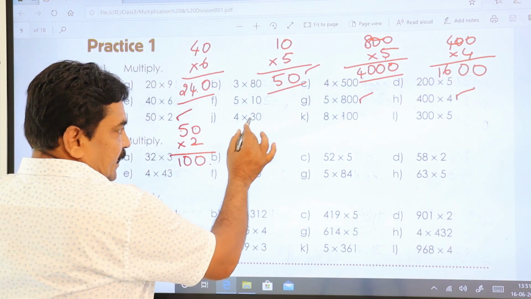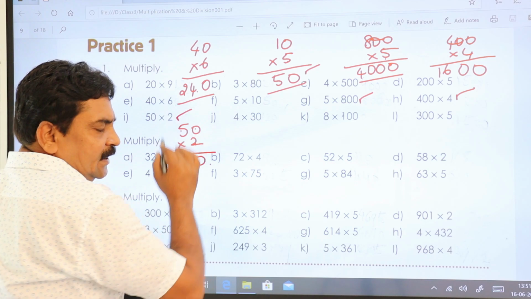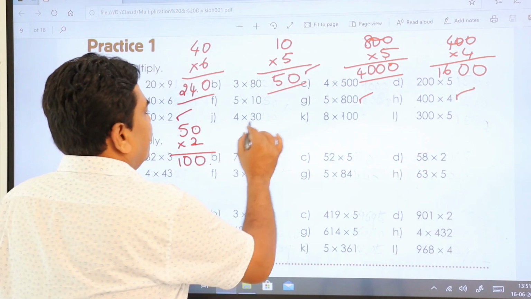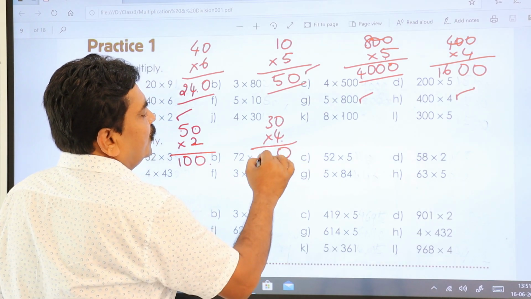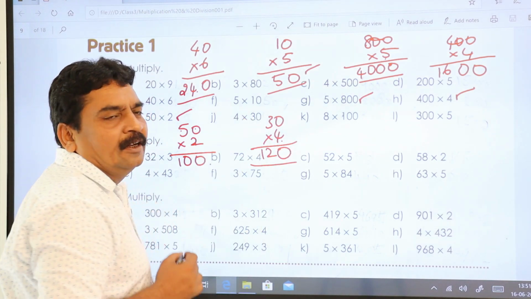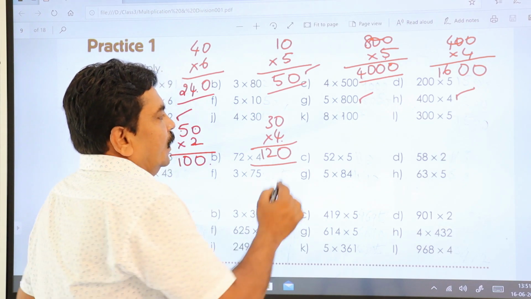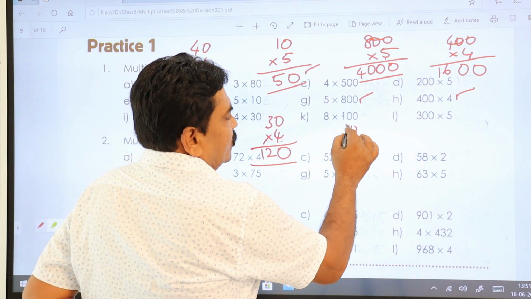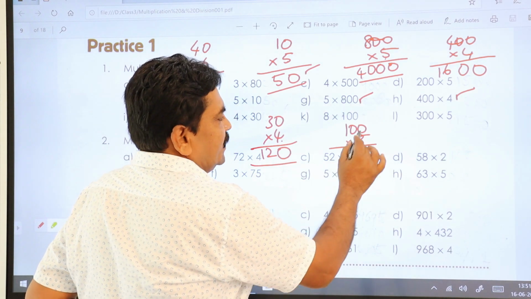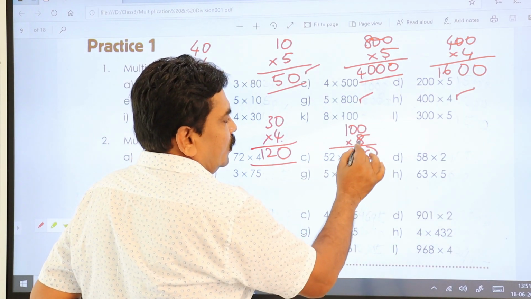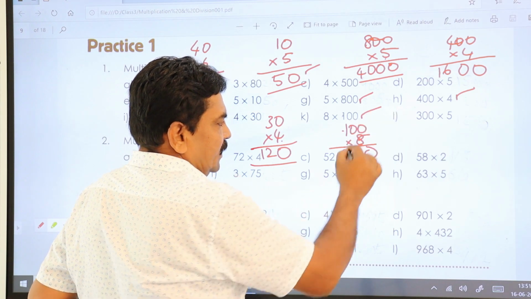Coming to this one, 30 and 4. So 30 is bigger number. So 30 into 4. 4 zeros are 0, 4 threes are 12. Answer is 120 for that. 8 into 100. So write down the bigger value and then multiply with the smaller value. 8 zeros are 0, 8 zeros are 0, 8 ones are 8. Answer for that.